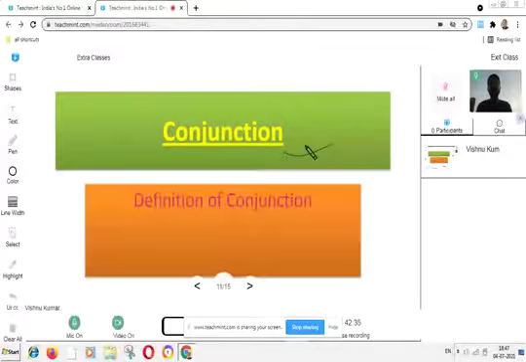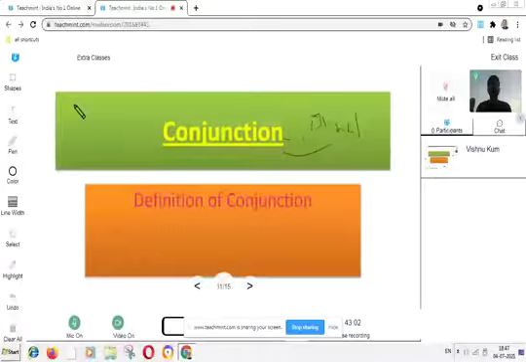Those words which join two sentences are called conjunctions. They are acting like a junction between the two sentences.